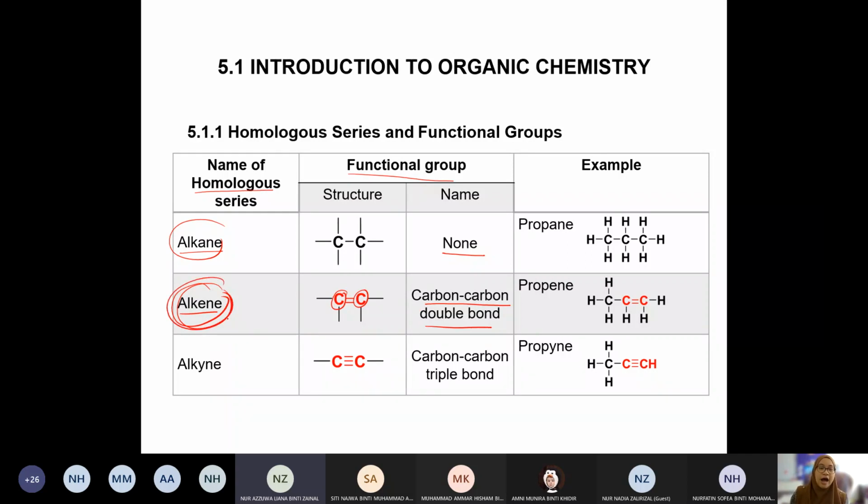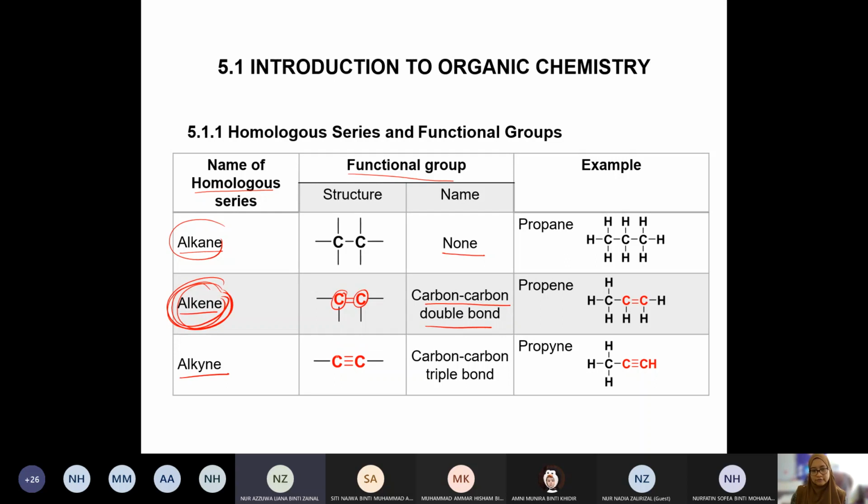Alkene is not a functional group. Alkene is called a homologous series. So don't get confused. Sometimes we use them interchangeably, but by definition alkene is a homologous series, not the functional group. Alkyne, triple bond.